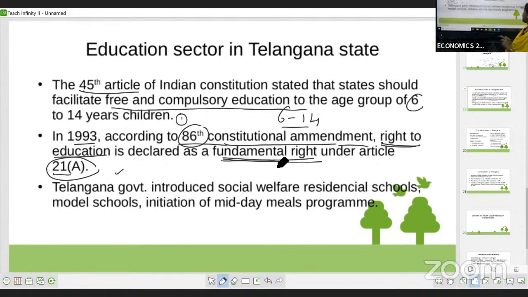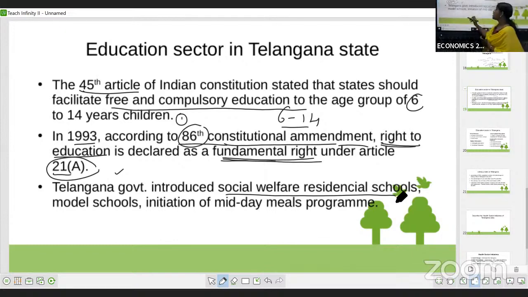Now, in order to increase education facilities, the Telangana government, after it was formed, introduced many social welfare residential schools for both boys and girls.